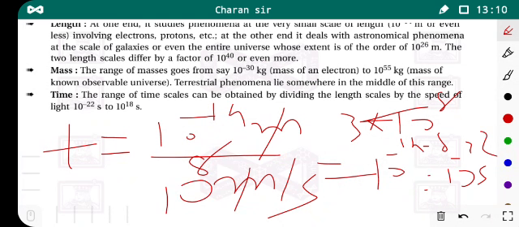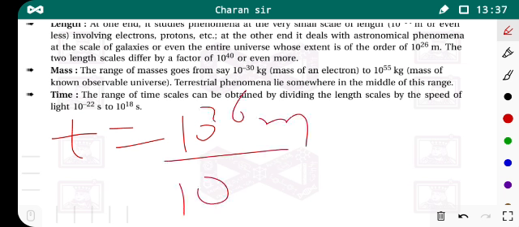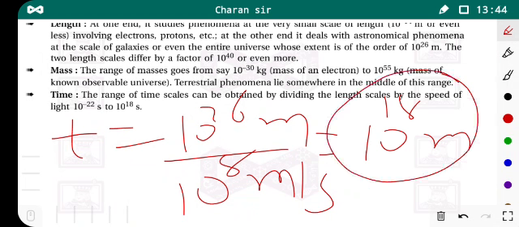So by using physics we can study the phenomena which lies in times 10 raised to minus 22 seconds. This is a very small time period, but by using physics you can study that phenomena also. Now what is the large range of the times? Okay, so for large length of the galaxy, that is 10 raised to 26 meters, divide by the velocity of the light, meter per second, you get 10 raised to 18 seconds. So this is the large range of the times.